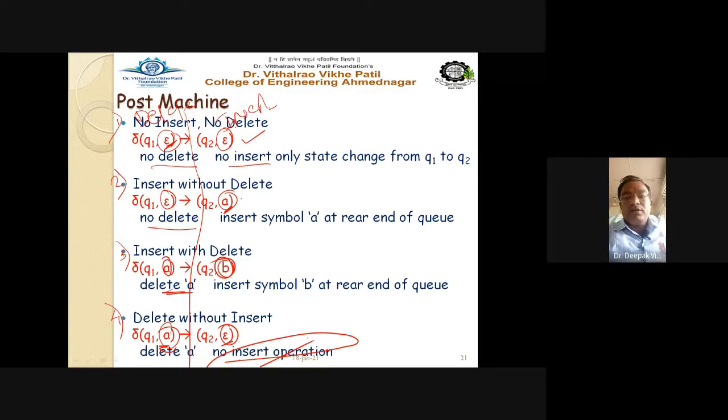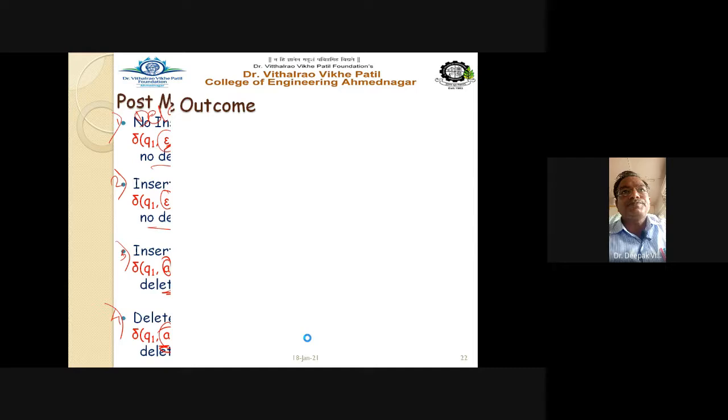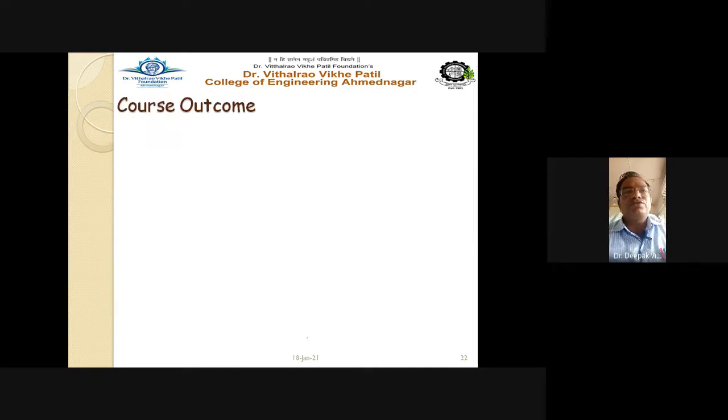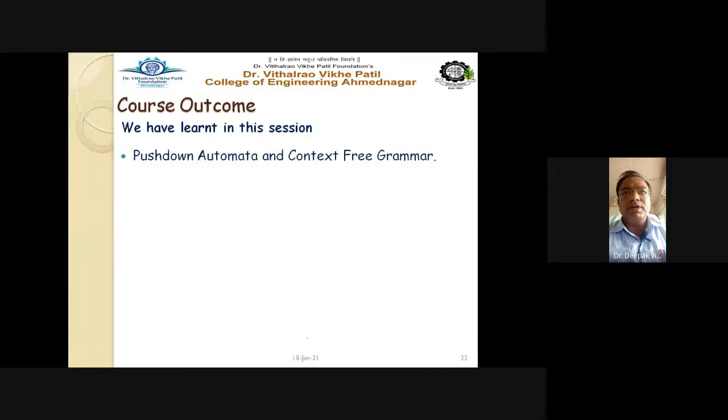So let us go to the next point. Okay, so let us stop here. What we have learned in this session: pushdown automata and context free grammar, we have already seen the relationship between the PDA and the CFG. Conversion of PDA into the CFG was a very important topic that we have discussed. Examples also we have discussed on this.